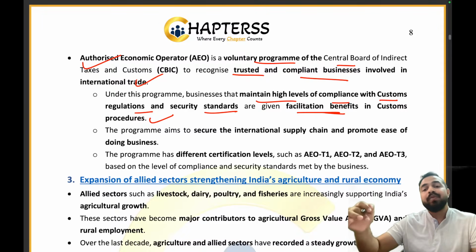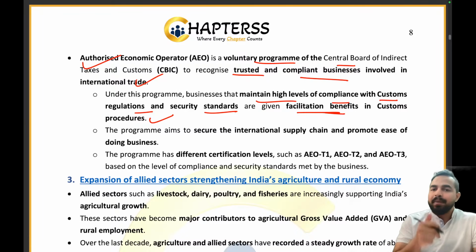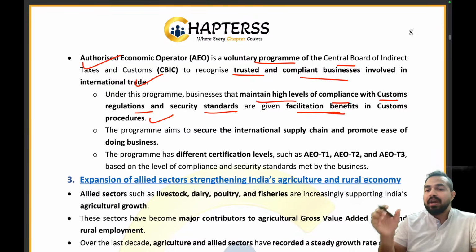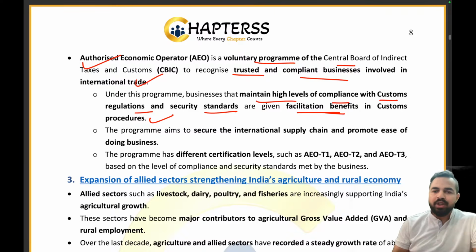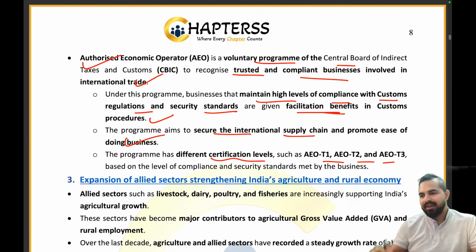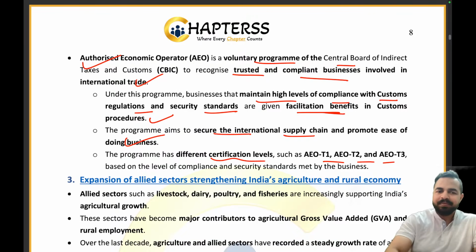So that is why we provide the facilitation benefits in customs procedures also to these businesses who are involved in international trade and have good compliance records. Clear? The program aims to secure the international supply chain and promote ease of doing business, and it has different certification levels like T1, T2 and T3. Clear everyone? My dear RBI Grade B officers, are you clear with this part?